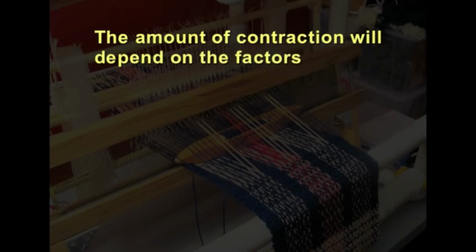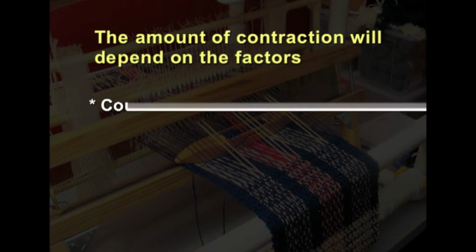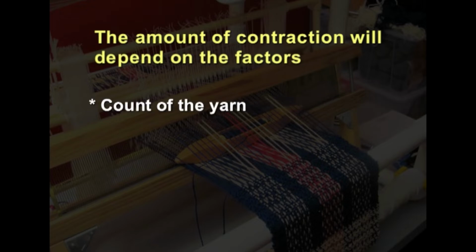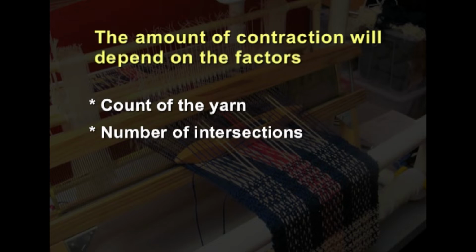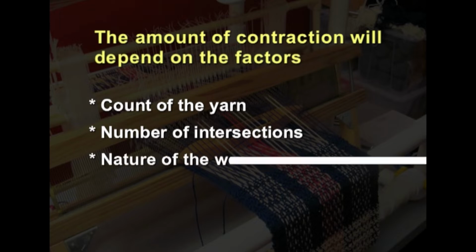So, the amount of contraction will depend upon factors such as the count of the yarn, that means how fine or how thick the yarn is, and then the number of intersections, that is, higher reed and picks will have more contraction, and then the nature of the weave.